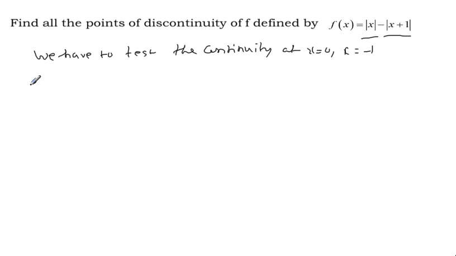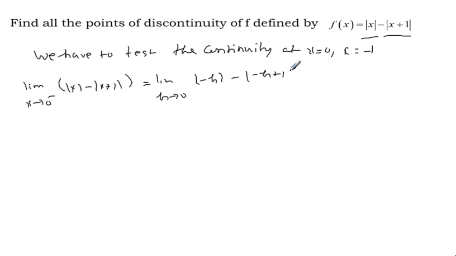First, the limit as x approaches 0 from the left of mod of x minus mod of x plus 1. In place of x, as h approaches 0, mod of minus h minus mod of minus h plus 1. Listen, h is already positive, minus h is negative, so we take the positive value.